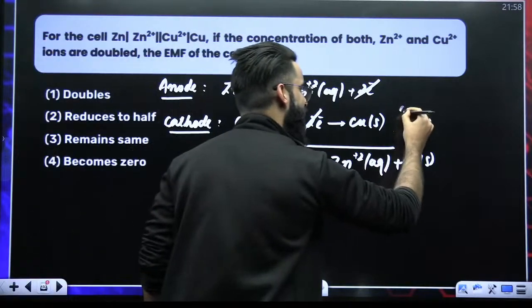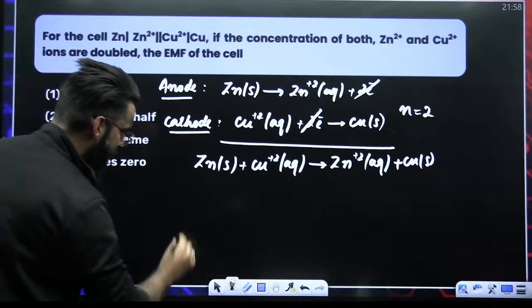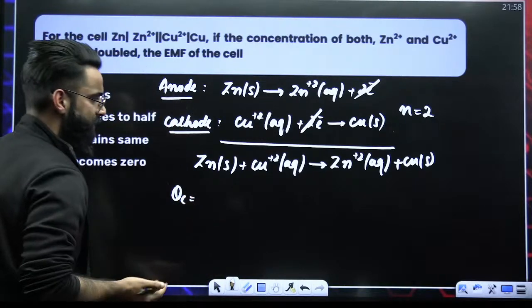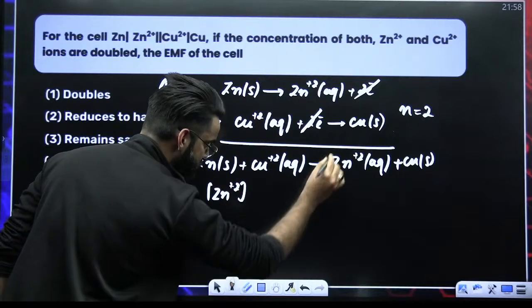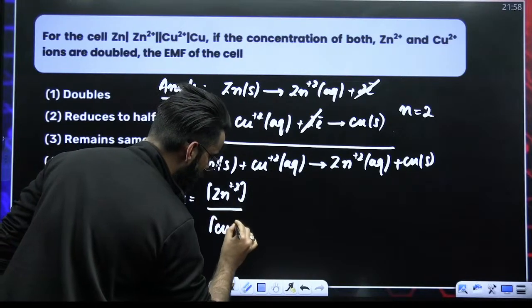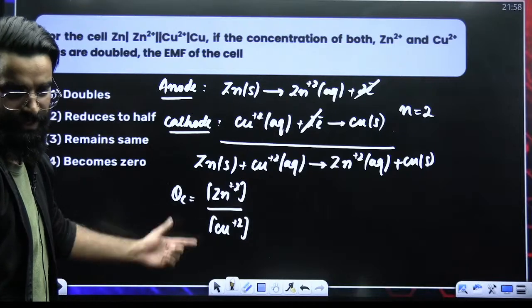So I would say the n value here is 2. Perfect. This is my net reaction. If this is my net reaction, can't we write the QC value? What is QC? QC is going to be the concentration of zinc dipositive raised to stoichiometric coefficient 1 divided by the concentration of copper dipositive raised to stoichiometric coefficient 1. I wrote the QC value.